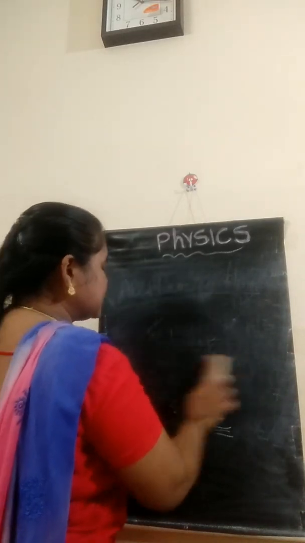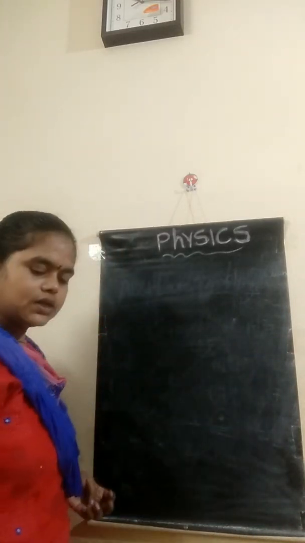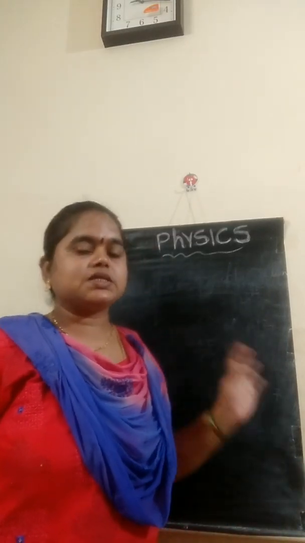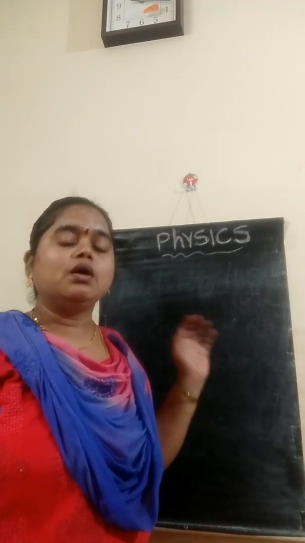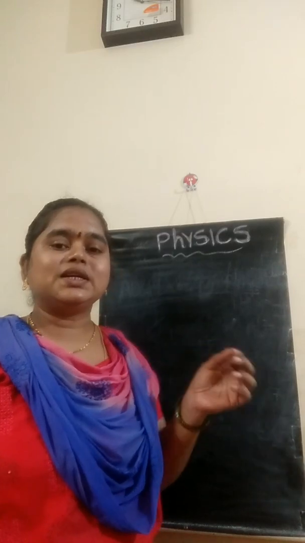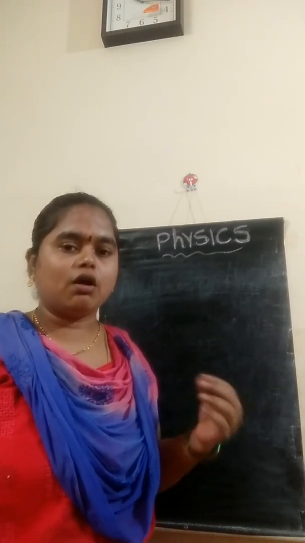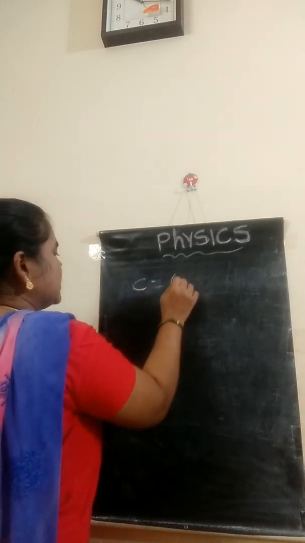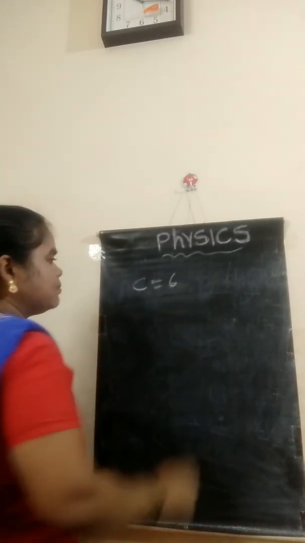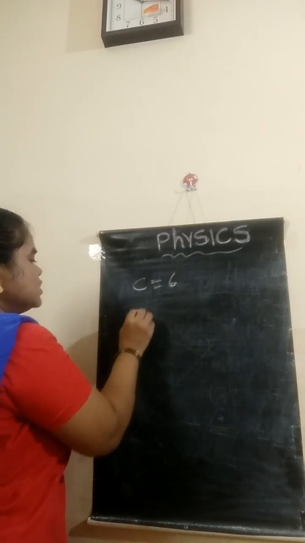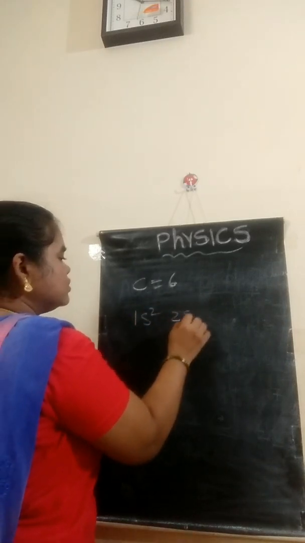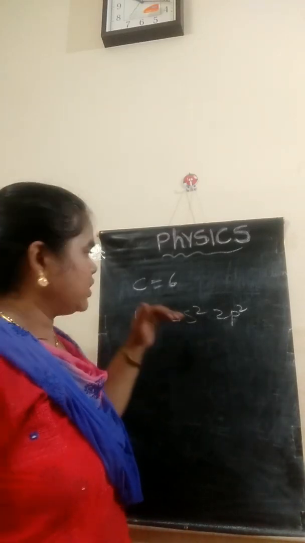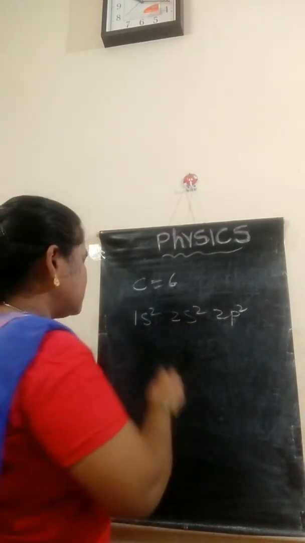One more principle in this: Hund's rule. Pairing of electrons takes place only after filling the degenerate orbitals half. Let me take carbon as an example for Hund's rule. We write the electronic configuration for carbon as 1s2, 2s2, 2p2.